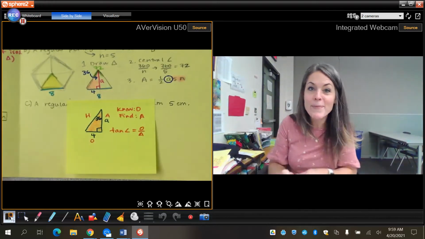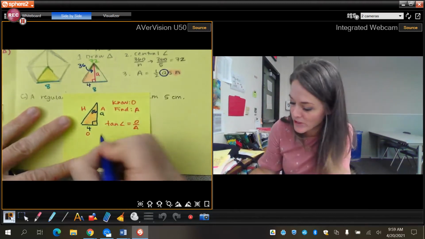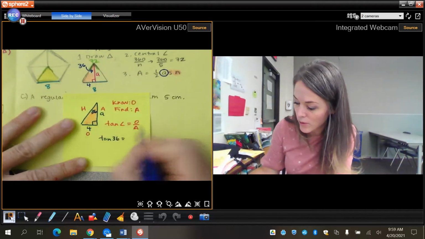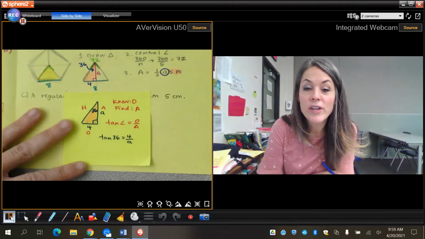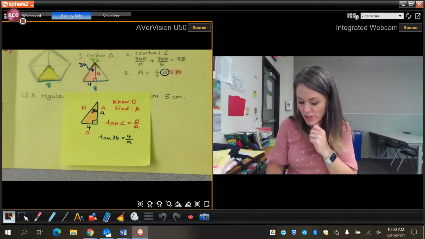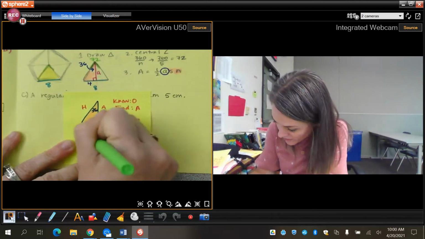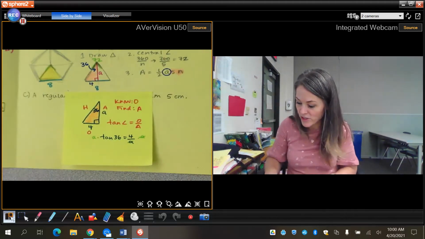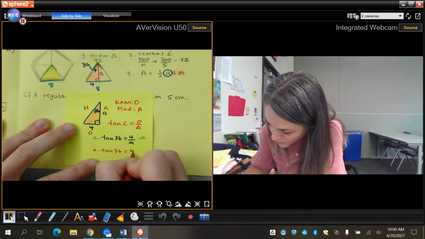So hopefully this is kind of coming back from when we studied trig. So here I'm going to plug in the information for my picture. So I have tangent of my angle, which is 36, equals O, which is 4, divided by the apothem, A. So here's where I have to go ahead and solve this. This is going to be that two-step solution. Here I would have to multiply by A to cancel my fraction. I have not solved for A yet, so I'm going to go ahead and just rewrite it down here. A times the tangent of 36 equals 4.